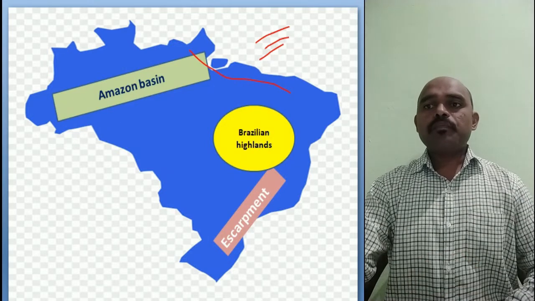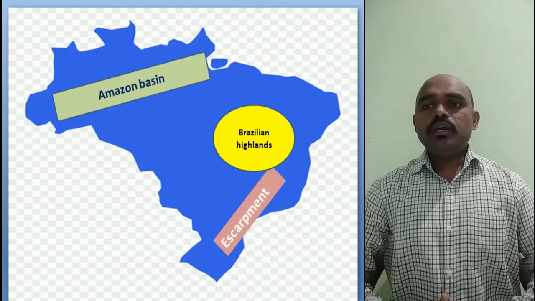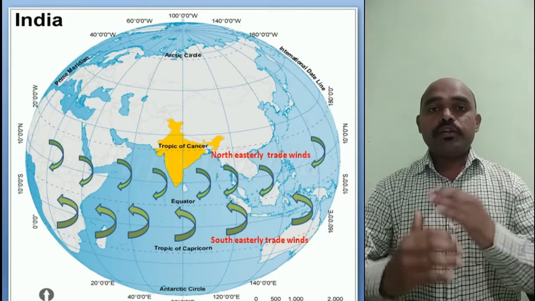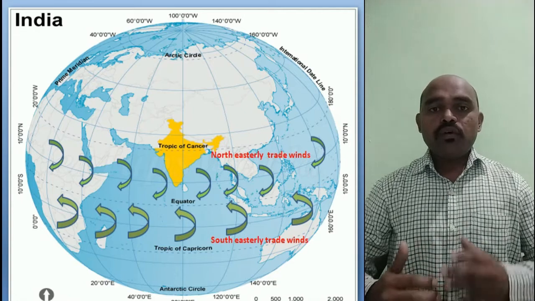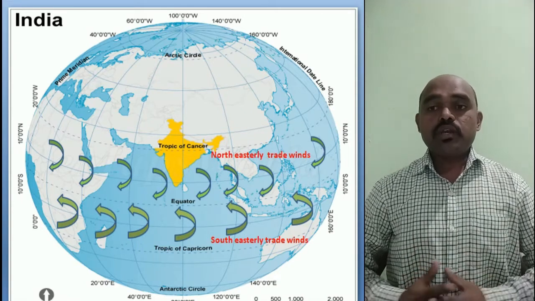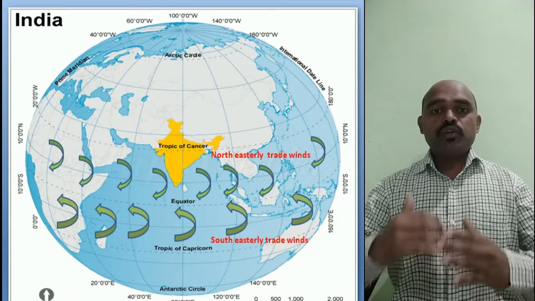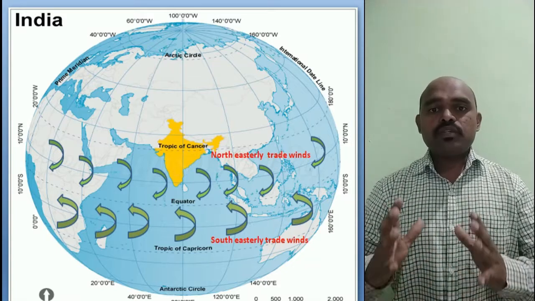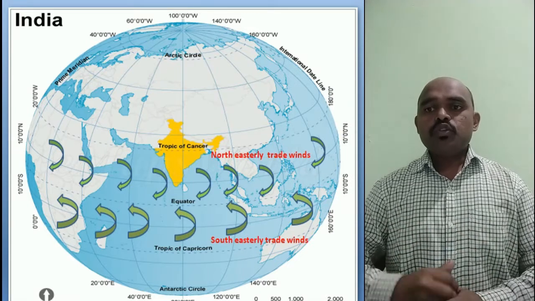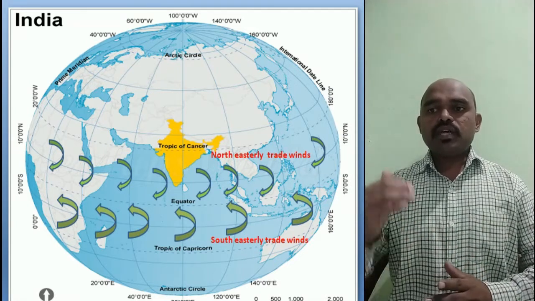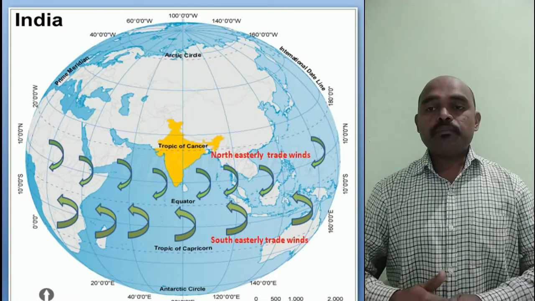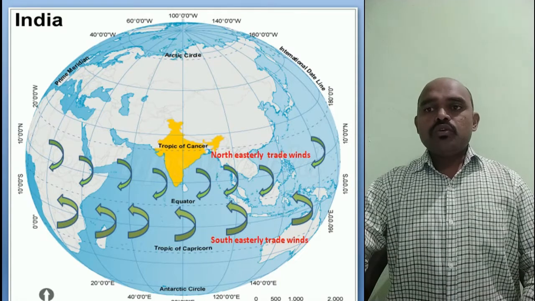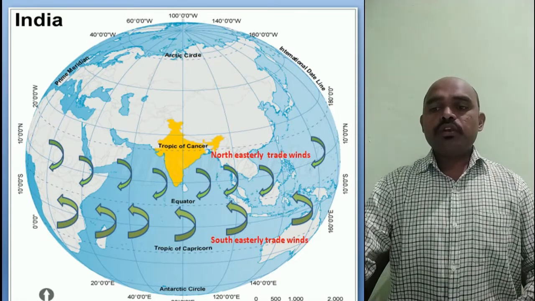Okay, so let's move further now. Now see here, you can see the map of the world, and here we have the northeasterly trade winds and southeasterly trade winds. Now what are these winds? We are going to discuss these trade winds further also, because we are learning the climate, and this is very important for all of us. You can see the northeasterly and southeasterly trade winds meet at the equator, and their shape is curved. Basically our India lies in the northeasterly trade winds.